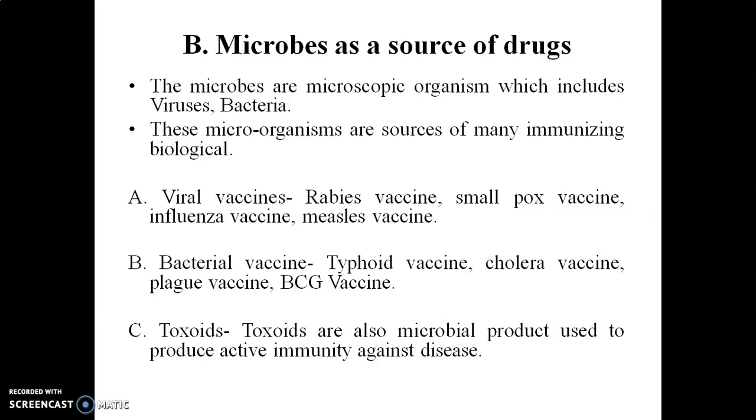So we know about the toxins. Toxins are formed by the microbes during their growth and multiplication. They produce endotoxins as well as exotoxins. Endotoxins means the toxins which remain inside the cell of that microbe, and exotoxins are the toxins which are produced by the microorganisms but get spread outside the microbial cell. But these toxoids are nothing but microbial products which are used to produce active immunity against that particular type of disease or infection.